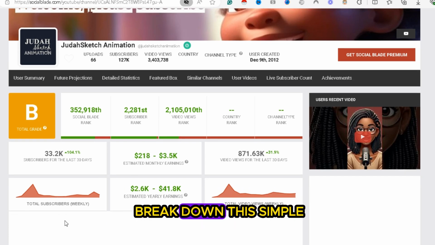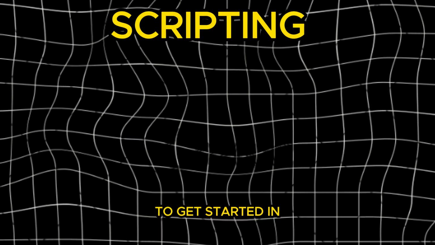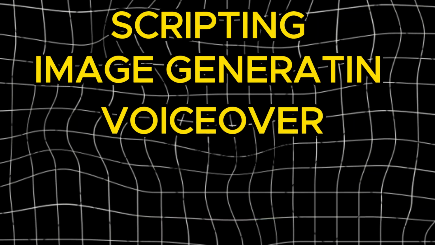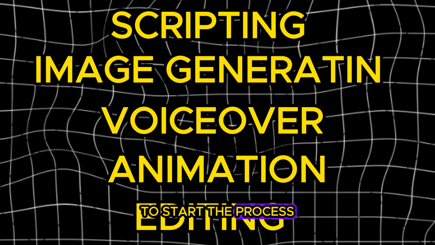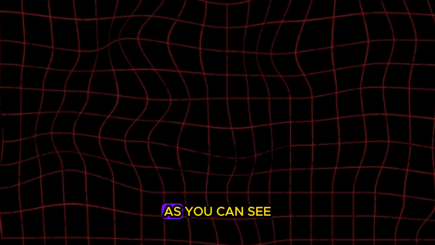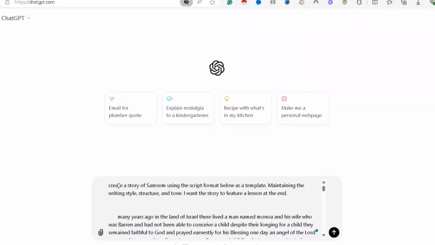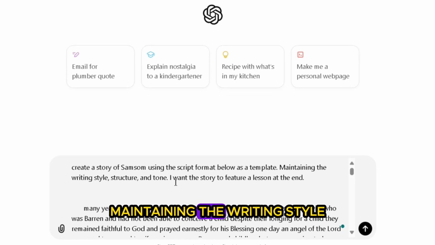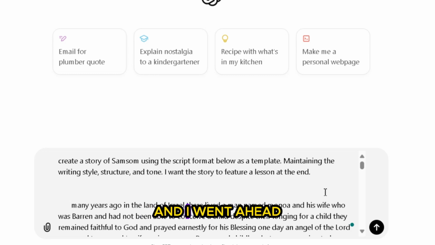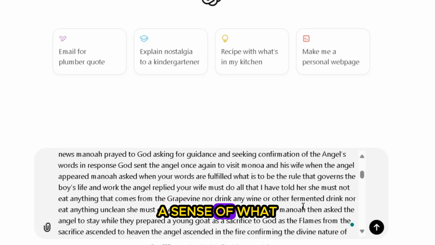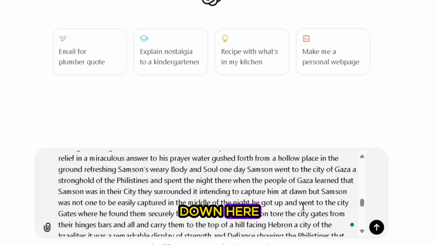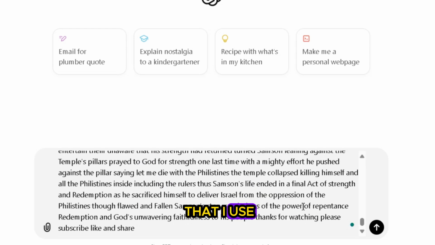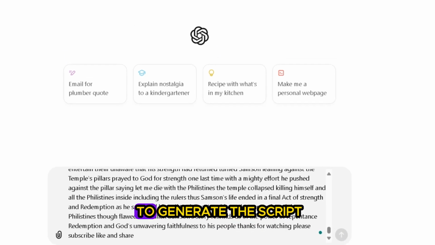And I'm going to break down this simple method for you to get started in scripting, image generation, voiceover, animation, and editing. To start the process, you need to script the video. As you can see, I took ChatGPT to create a story of Samson using the script format below as a template, maintaining the writing style, structure, and tone. And I went ahead to tell ChatGPT to let the story convey a moral lesson. So when I scroll down here, this is the template that I use to script the videos. I'm going to hit generate to generate the script.